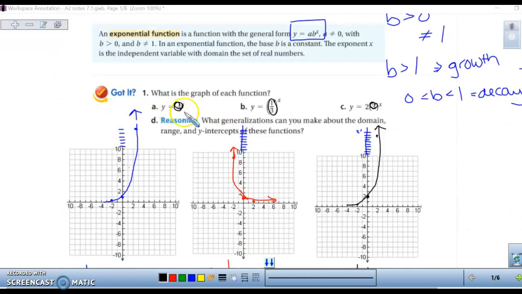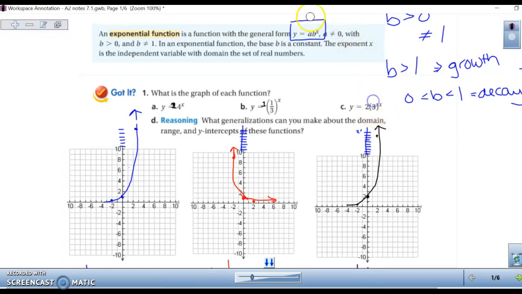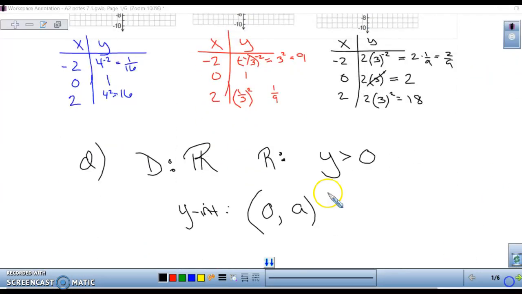So in our first two, we didn't have an a value. Well, it wasn't there. It wasn't written. So when there isn't one, it's assumed that the a value is 1. In part C, we did have an a value. Our a value was 2. And if you look at our graph, our y-intercept was at (0, 2). So again, domain is all real numbers. Range, y is greater than 0, and y-intercept is (0, a).